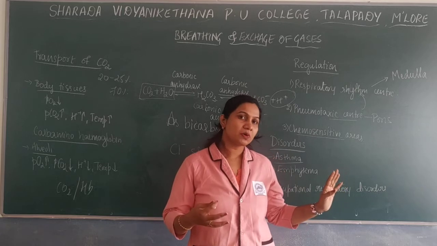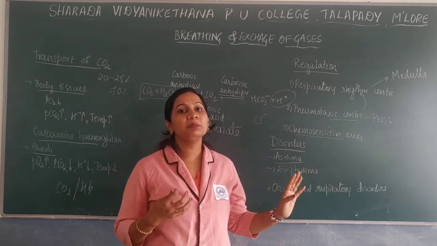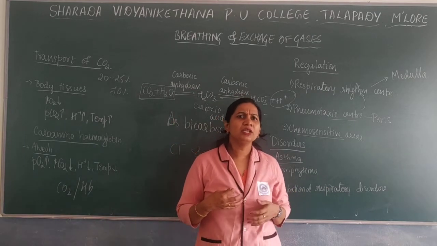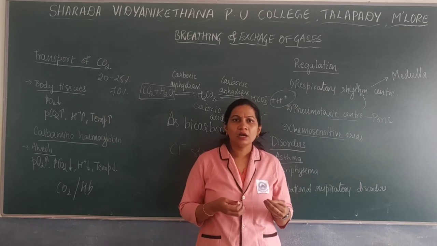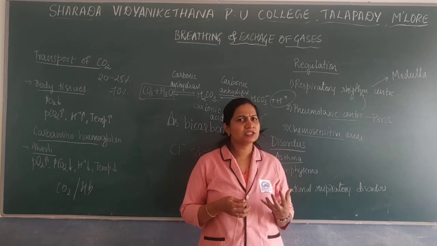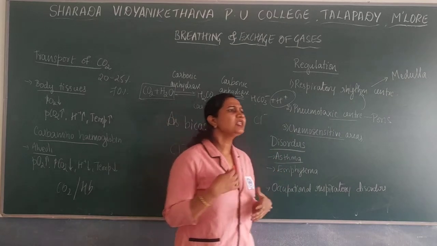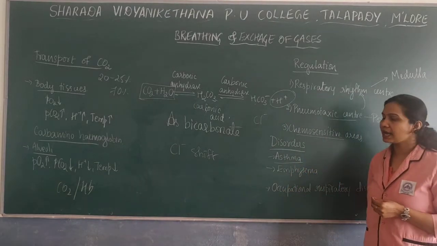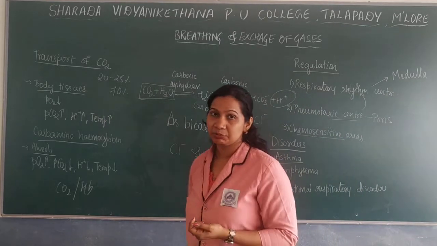So all these conditions may lead to developing asthma. Asthma is mainly due to dust particles. Some will have pollen grain allergies, and there are various animal dander allergies. That might lead to asthma, which is inflammation of the bronchi and bronchioles, so the individual will have difficulty in breathing.